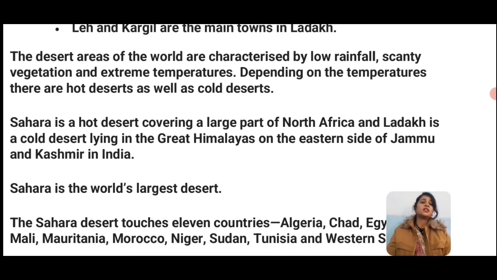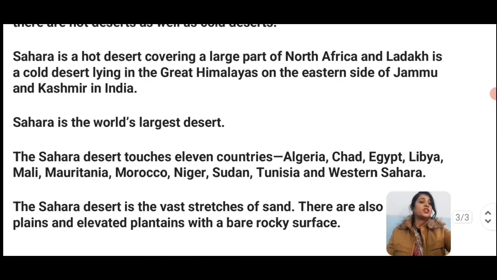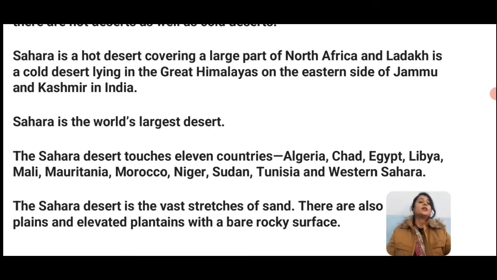Sahara is a hot desert covering a large part of North Africa. Sahara belongs to North Africa, and Ladakh is the cold desert that lies in the Greater Himalayas, on the eastern side of Jammu and Kashmir in India. Sahara is the world's largest desert. Sahara touches 11 countries like Egypt, Libya, Morocco, Nigeria, Sudan.